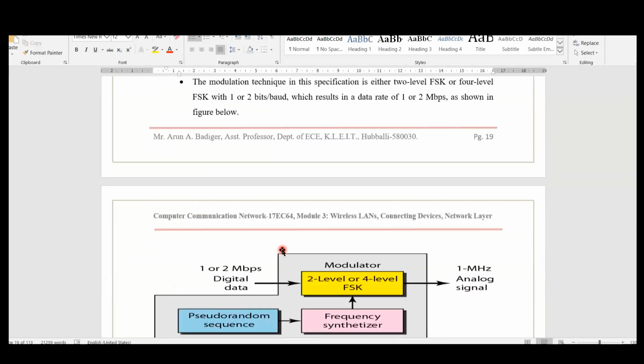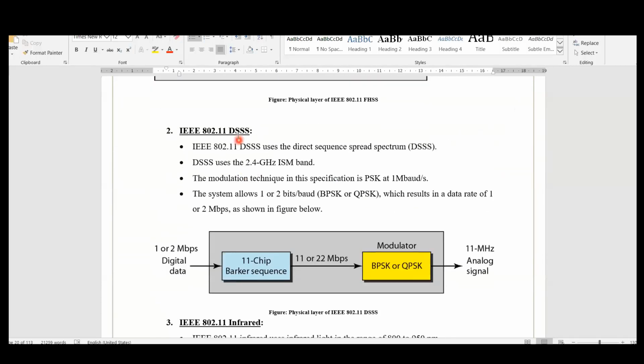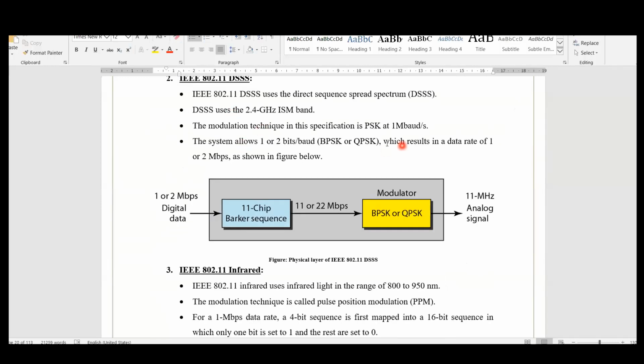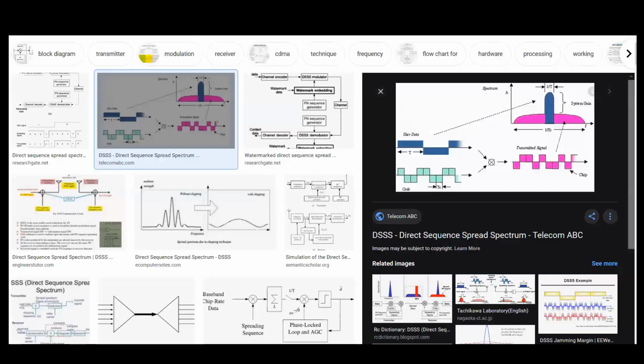Very old method, right? Again, we go for a second method, that is direct sequence spread spectrum, DSSS. Again, it is used in the 2.4 gigahertz band. You can see that an 11 chip Barker sequence is being used. You can see that the bandwidth is increased by 11 megahertz. How is it increased? We'll see here.